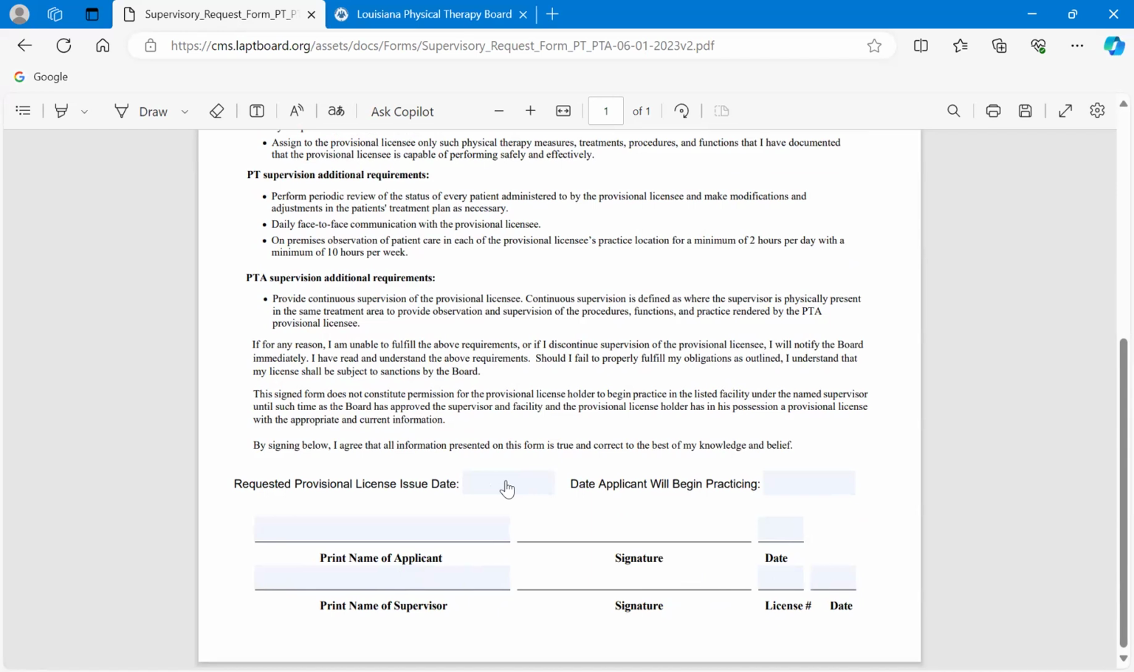And then I want to draw your attention right here. We have 2 options for dates that you can enter, okay? There's a requested provisional license issue date and the date the applicant will begin practicing. The reason for this is that some facilities we have found, especially hospitals, maybe a rehab hospital, et cetera, require you to be licensed just for onboarding, not even for actually treating patients. And so some folks found that they needed to get their license issued prior to the date they actually are going to begin practicing. So give us those dates. Obviously, this date will trump this one right here. And if they're the same, that's perfectly fine. Put the same on there.